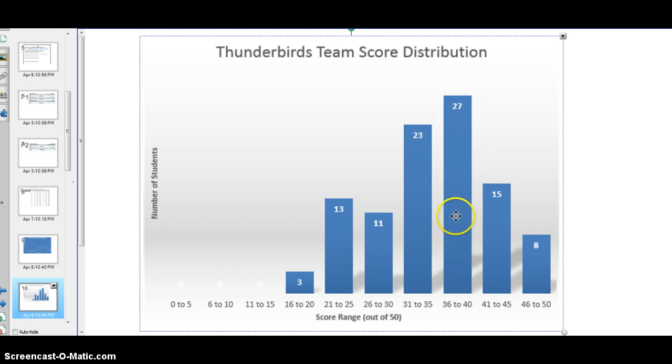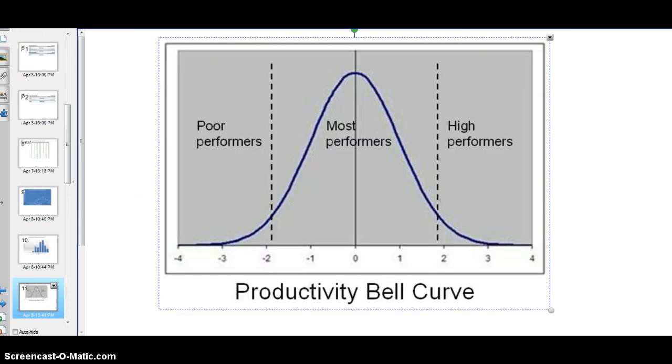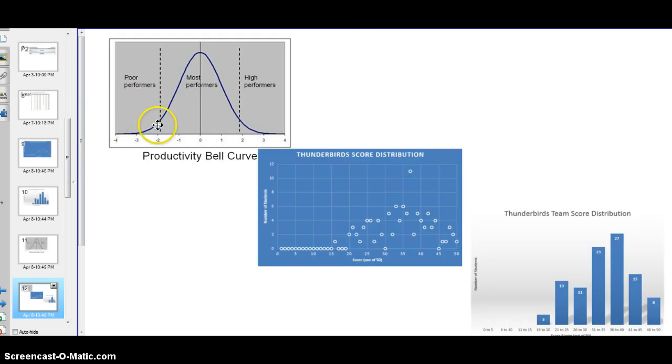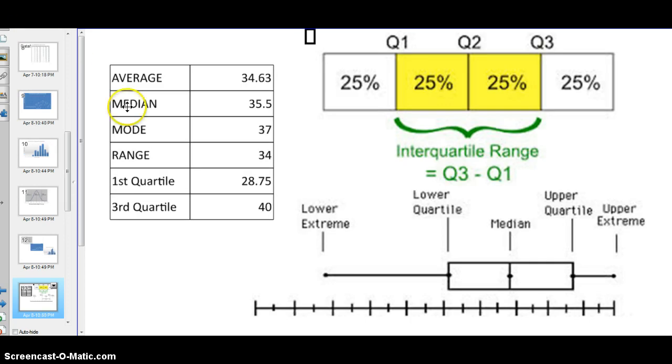Most common group was 36 to 40. 27 people fit into that category. And 8 people got over 46, which is outstanding. And it follows that bell curve, right? If you look here at this bell curve, it follows that bell curve. When you talk about the bell curve, you talk about the different quartiles.